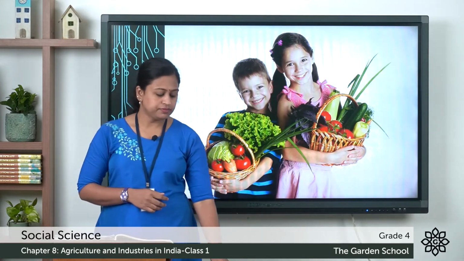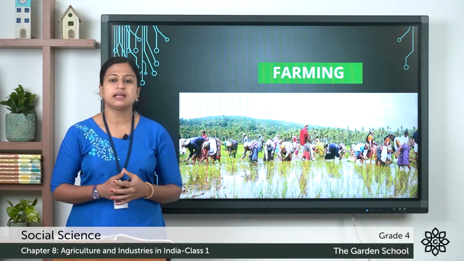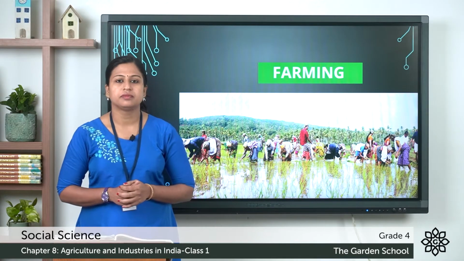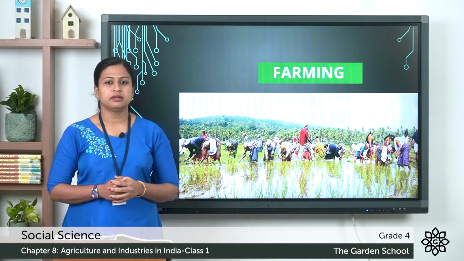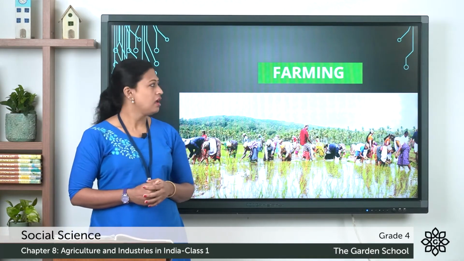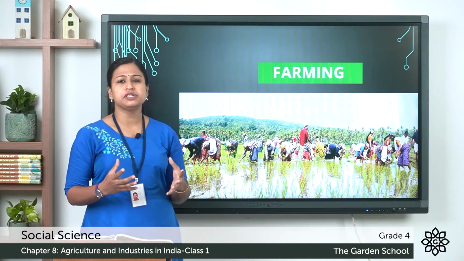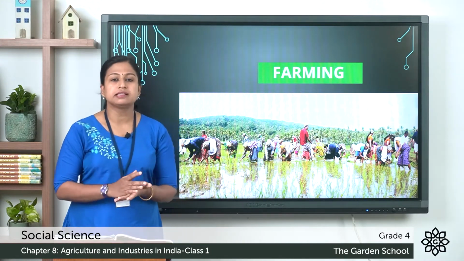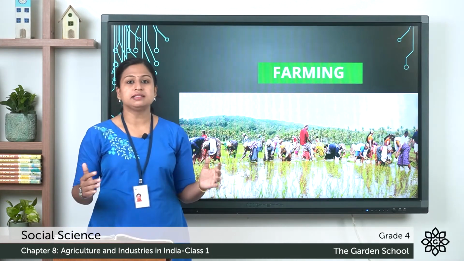The first term that we are going to discuss is agriculture. What do you understand by this term agriculture? Agriculture is the practice of farming. Now what is farming? Farming is the cultivation of soil. Cultivation of soil means preparing the soil for growing different types of crops on large scale.